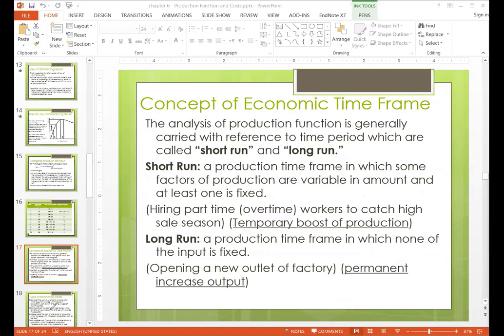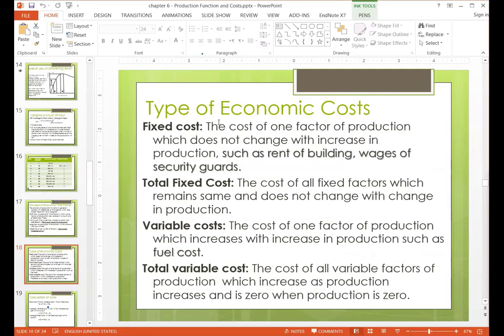Next, we are going to define the types of cost based upon the calculation that we did earlier, based upon short run and long run. So this first type is fixed cost, the cost of one factor of production which does not change with the increase in production. So even if there is an increase in production but that cost is not changing, it means we can call it fixed cost.